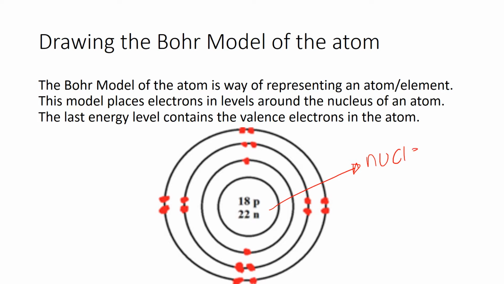It is comprised of the protons and the neutrons. Now, if we look at this last energy level, we can count the number of electrons, and that will tell us the number of valence electrons. So let's go ahead and count them. We have 2, 4, 6, and 8. So this atom has 8 valence electrons.